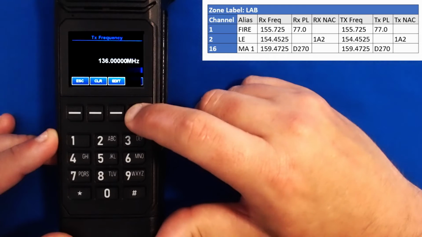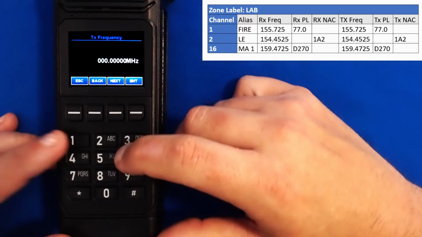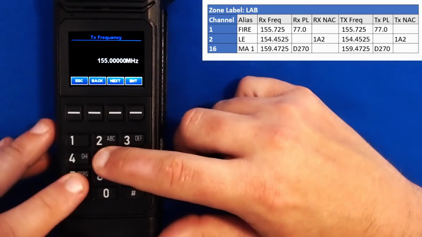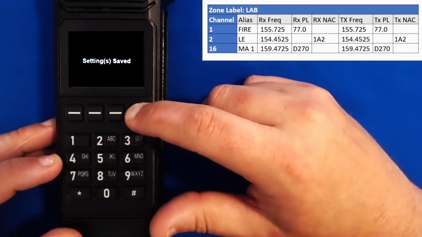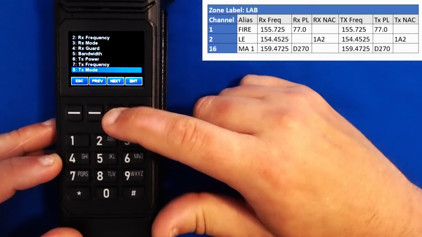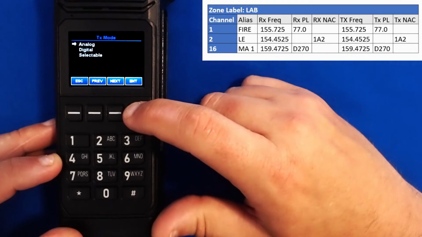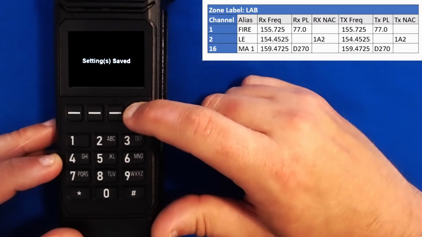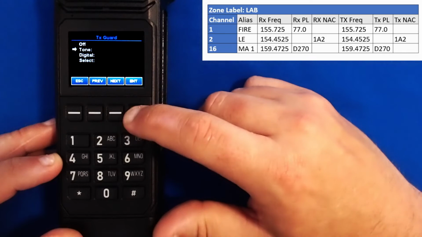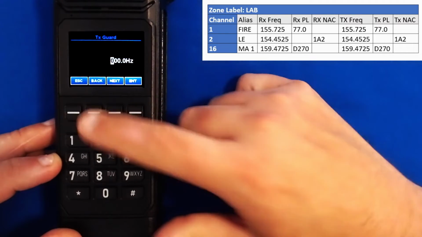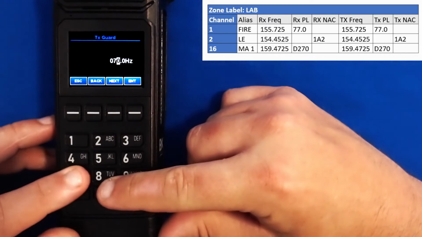My transmit frequency, I'll press clear and type in 155725 and press enter. I can scroll down to my transmit mode. I have a PL tone on my transmit, so that means it's analog. My transmit guard, I will set under tone, clear, 077.